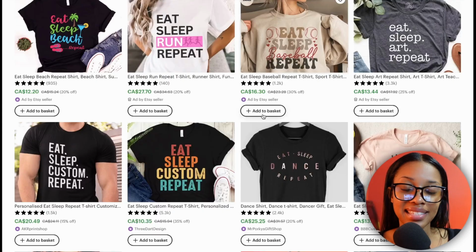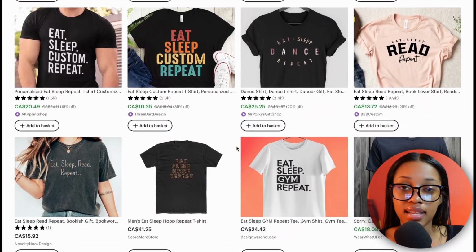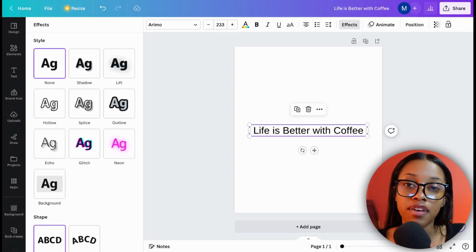And don't worry if you can't think of anything, you can always head on over to Etsy and search for the shirt you're trying to create and see how the ones in that niche are designed. So then you could use that in helping you find inspiration to create your own design. So I'm going to do that right now.